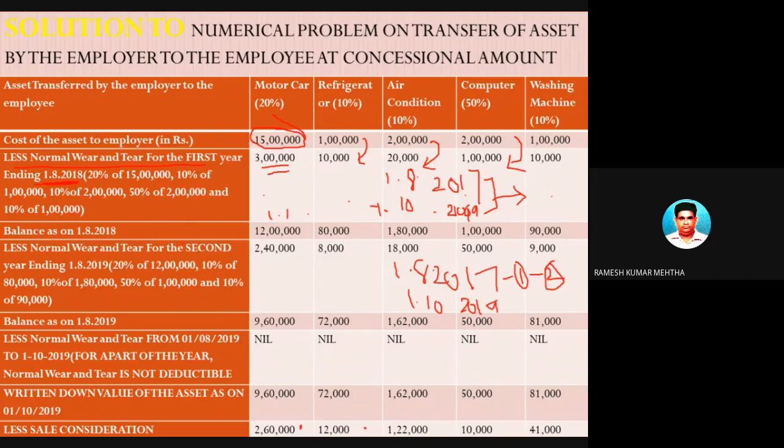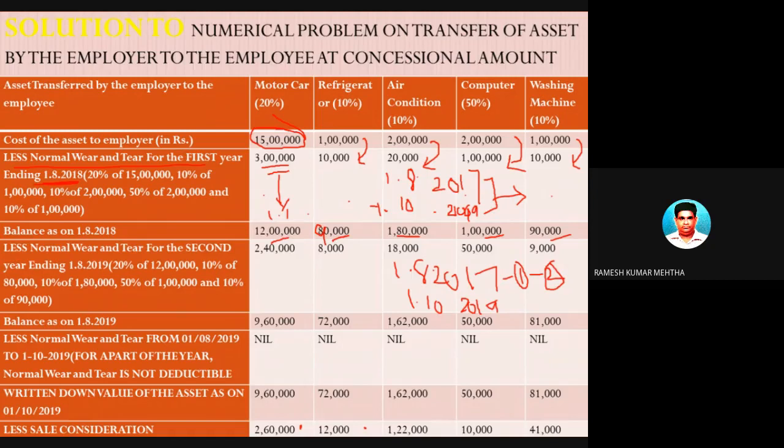Next one is a washing machine. It is 10%. So you will get figures like this. So this is the first year depreciation amount for the period 1/8/2017 to 1/8/2018, and you deduct this one, you will get 12 lakhs 80. Sorry, this should be 90,000. I'm sorry, you can note it. It's 90,000. It's 1,90,000. Some numerical calculations, so please ignore it.